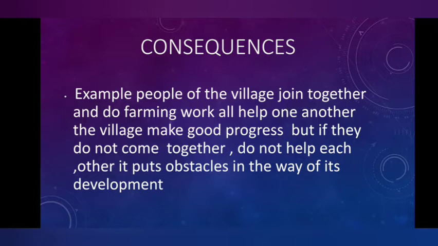If the people of the village join together and do the farming work together and they help each other, then the society is going to make good progress. But if they did not come together, if they did not cooperate with one another, if did not help each other, then it will become an obstacle for the progress of the society and its development.